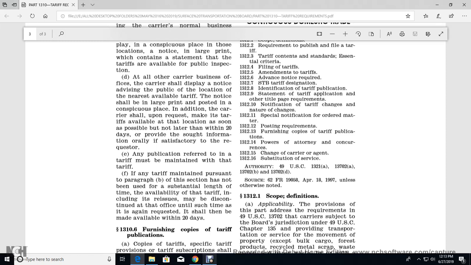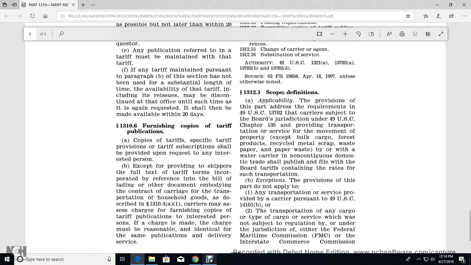The tariff notice shall be in large print with the most conspicuous display. In addition, the carrier shall, upon request, make the tariff available at the location as soon as possible, no later than 20 days, provided the information given orally is satisfactory to the requester. Any publication referred to in the tariff must be maintained with the tariff. If the tariff maintained under paragraph B of the section has not been used for a substantial length of time, the availability of the tariff includes reissue of the discontinued office until such time as it is again requested, and it shall then be made available within 20 days.